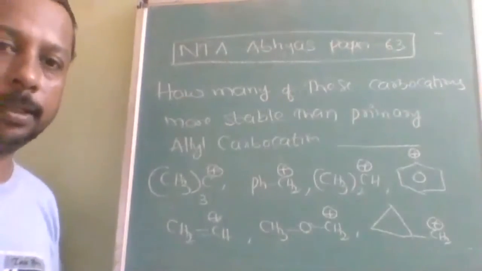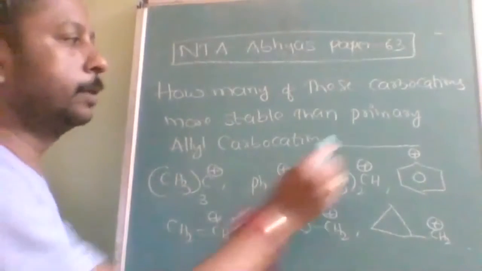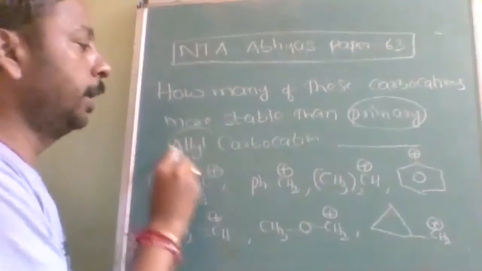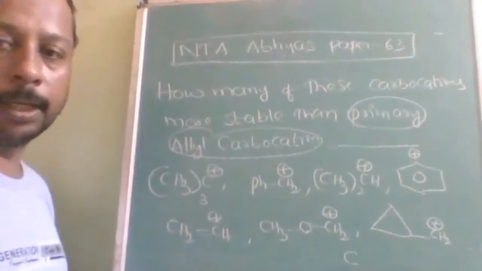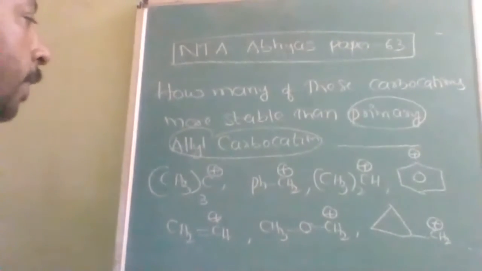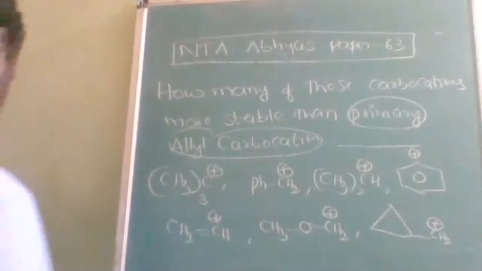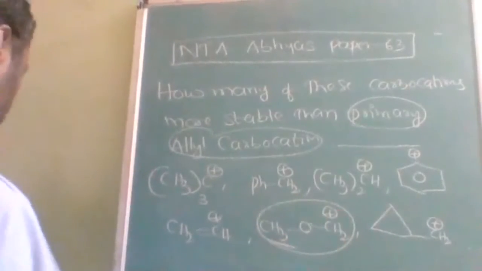Okay, in this question you have to compare the stability with respect to primary allyl carbocation. Okay, primary allyl carbocation. How many of them are more stable than allyl carbocation? Okay, the answer is: first, this one is more stable.